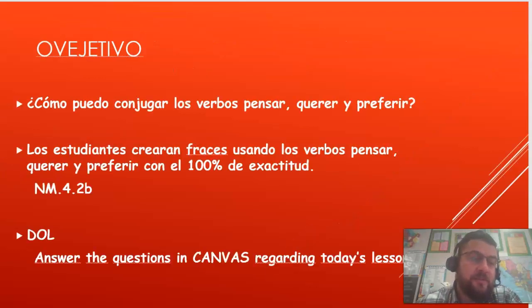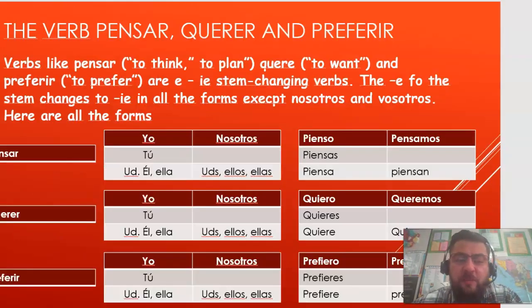Let's move on. So today, ¿cómo puedo conjugar los verbos pensar, querer y preferir? Today we're going to talk about three verbs. The verb pensar, which is to think. The verb querer, which is to want. And the verb preferir, which is to prefer. Now, all of these are stem-changing verbs, so let's pay close attention.